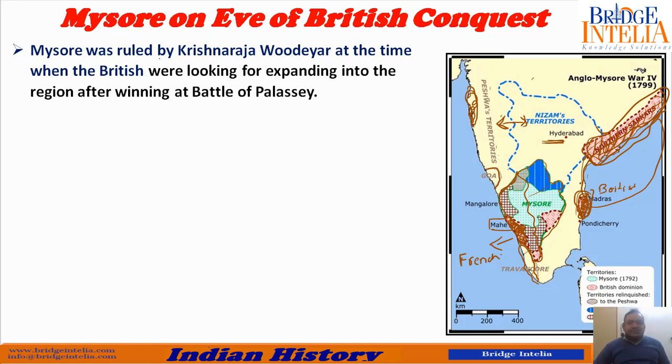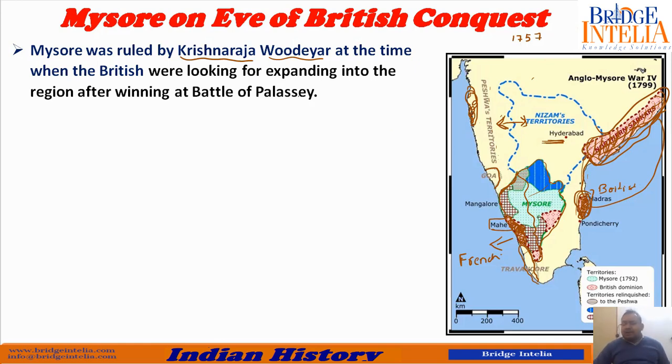So Mysore was ruled by Krishna Raja Wodeyar at the time when the British were looking for expanding into the region after winning at the Battle of Plassey. The Battle of Plassey took place in 1757, in Bengal.